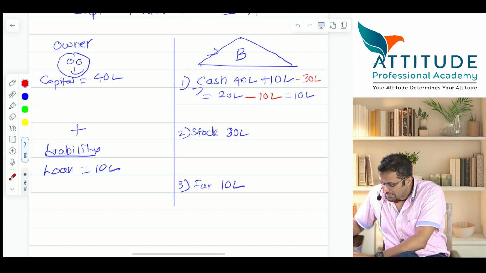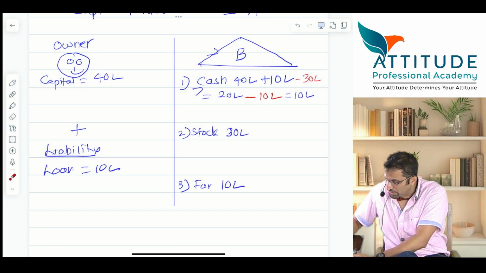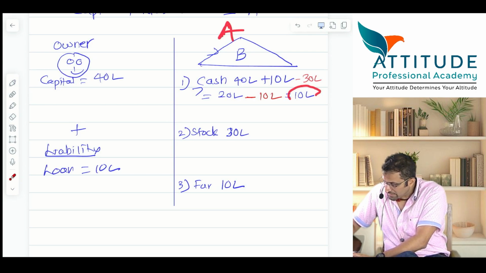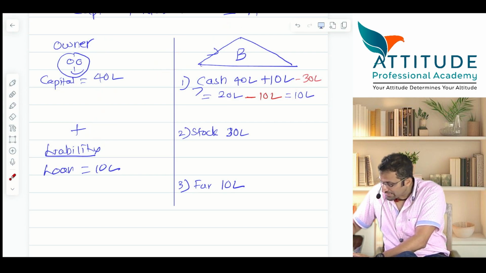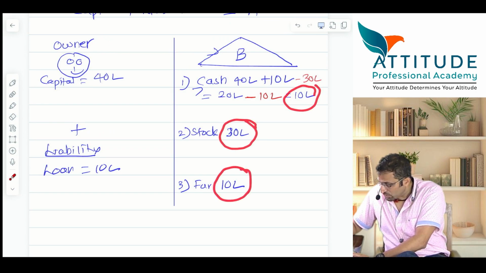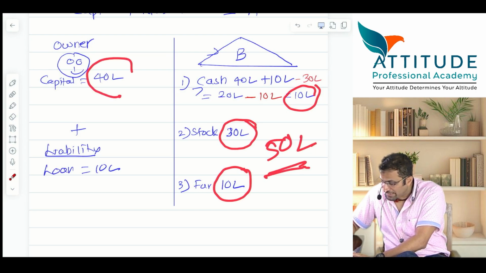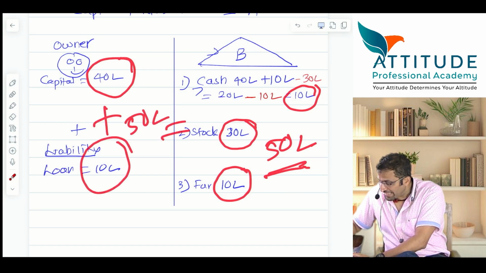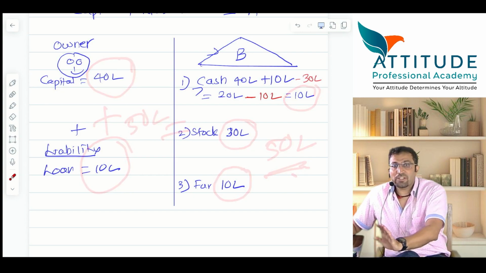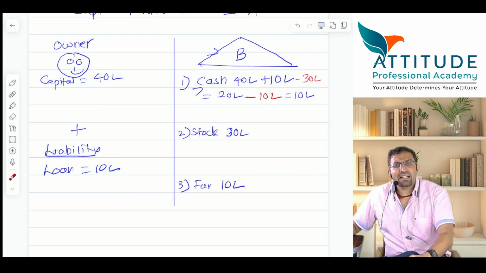Now is the accounting equation holding good? Tell me, how does it hold good? This is the asset side, this is capital, this is liability. So capital plus liabilities is equal to what? Assets. How much are the assets? 10 plus 30 plus 10, total 50 lakhs on the asset side. Capital and liability should also be how much? 50. Here also, so 50 lakhs is equal to 50 lakhs. The accounting equation tallies. Is that clear?